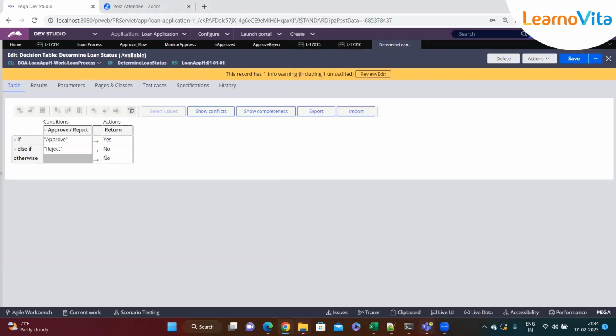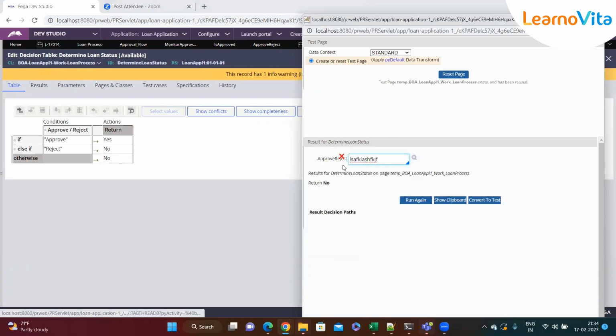Okay, that is because we have given that if the value is something other than approve or reject, it will return no. And on a similar note, let's say if you have reject, select reject.